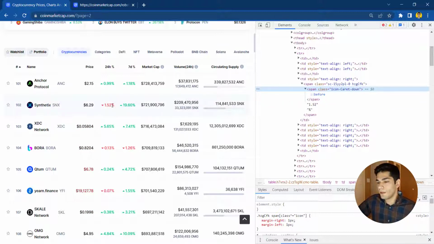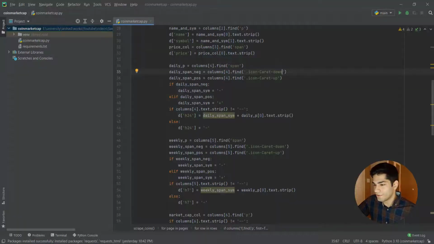So it says that 1.52% went down, that's the whole thing that it is doing. So we're gonna check this and write a negative before our change, this number right here. And if it goes up, we will have a positive sign, or a negative sign for when it goes down. You get the idea, right? So it's not that hard.